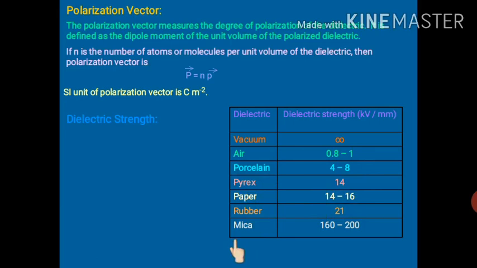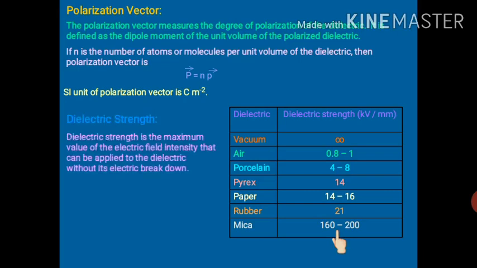Similarly, if we talk about mica, the dielectric strength of mica is 160 to 200. If we apply an electric field less than 160, mica will behave like an insulator only. But once we reach this range of 160 to 200, mica will behave like what? A conductor. In this range it will cause breakdown and start behaving like a conductor. So I think dielectric strength is clear.